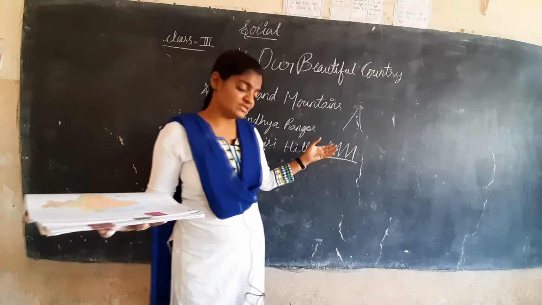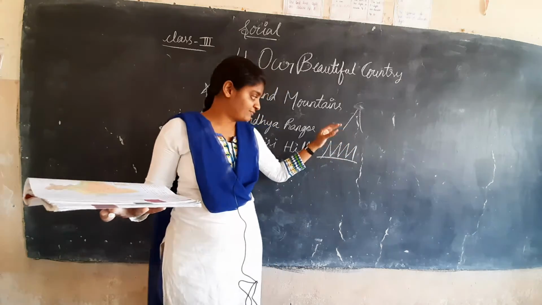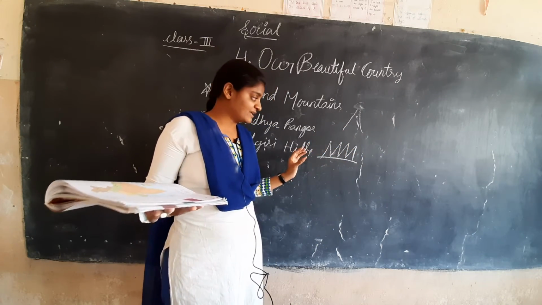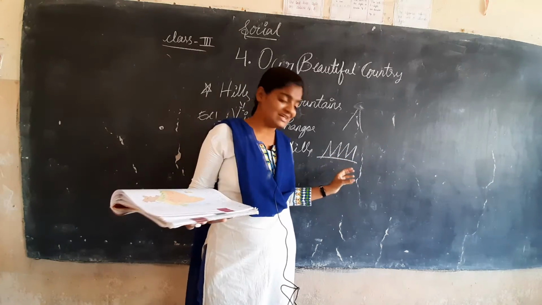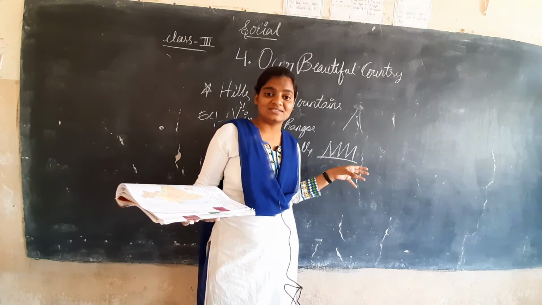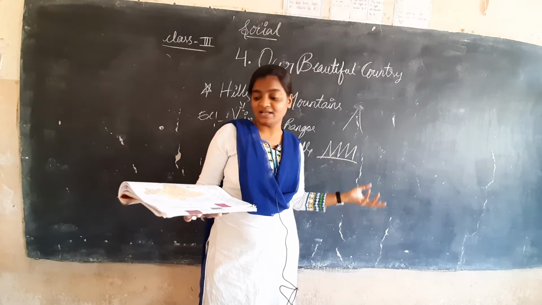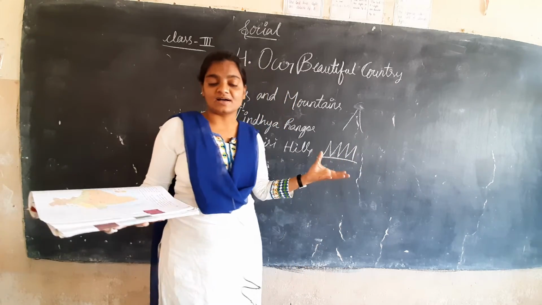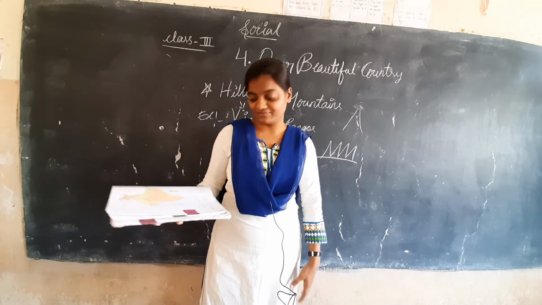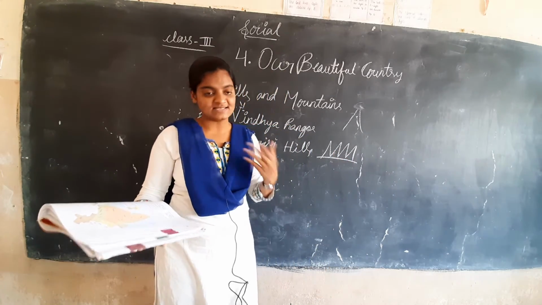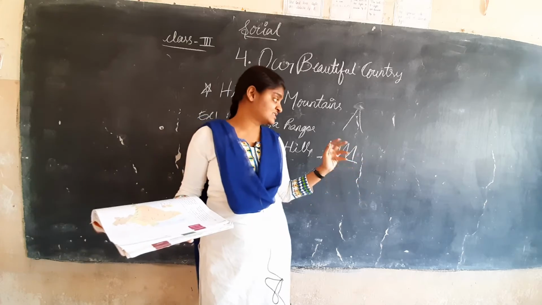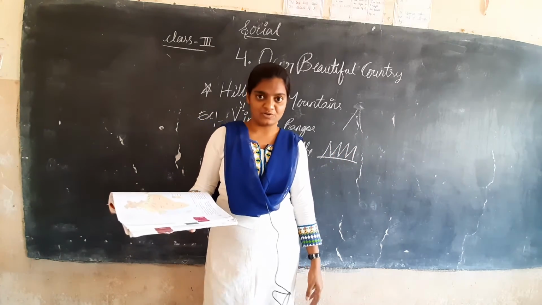The snow on the Himalayas will fall, and later it will form glaciers. The glaciers will produce water, and later that water will form rivers. So Ganga, Yamuna, Satluj and Brahmaputra are the rivers which originate from the mountains.